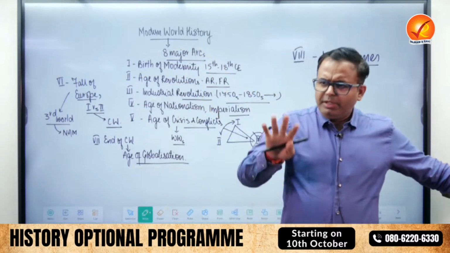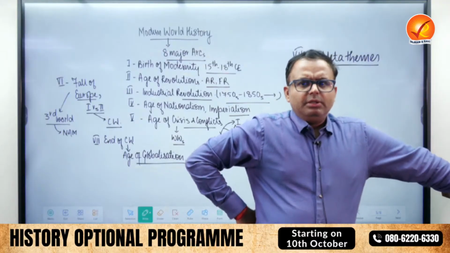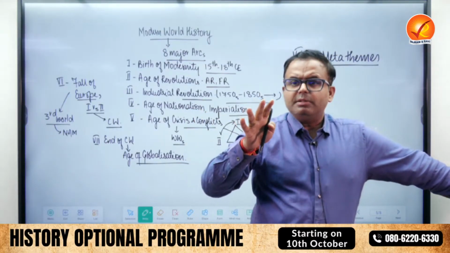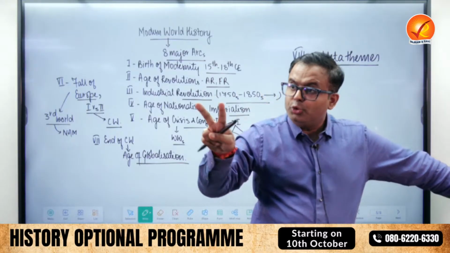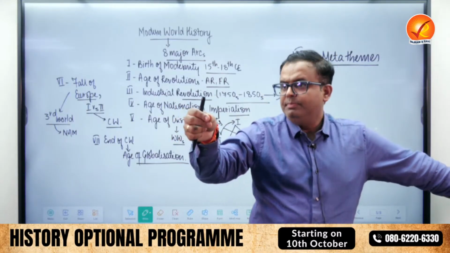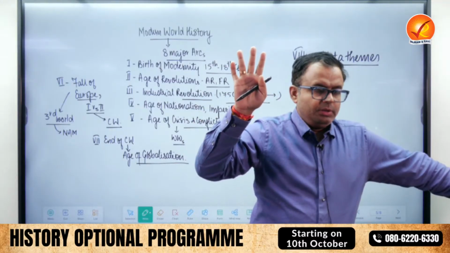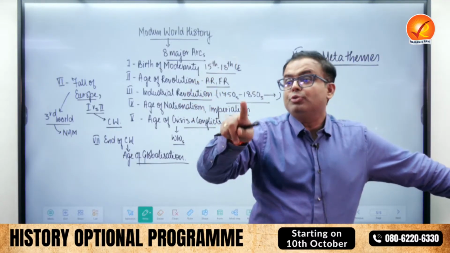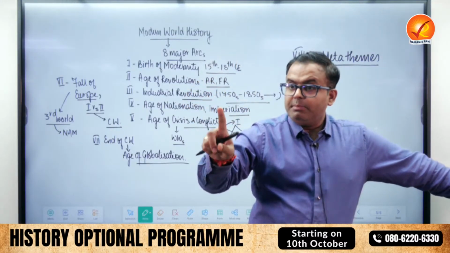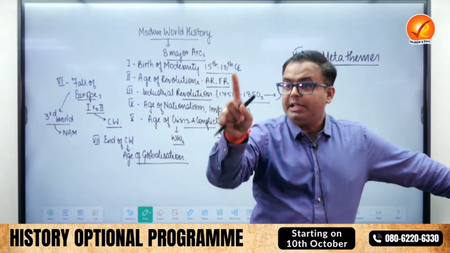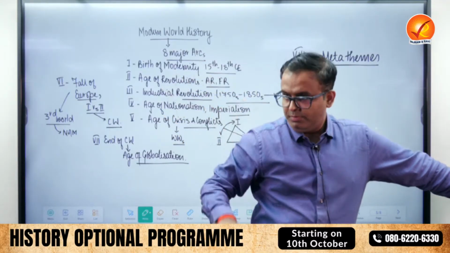So, briefly, I had to tell you that when you study modern world history, don't see it in terms of chapters, see it in 2 ways. What are the ideas that have shaped the modern world and what gave rise to these ideas. अगर हम liberalism पढ़ते हैं तो we must understand what gave rise to liberalism. Then we study enlightenment and American Revolution.